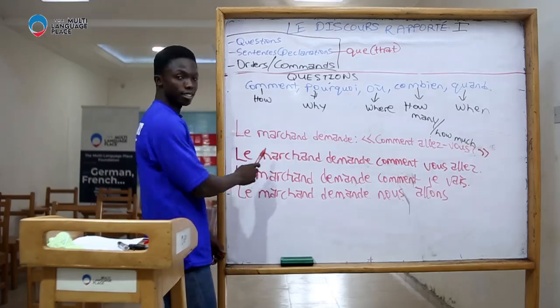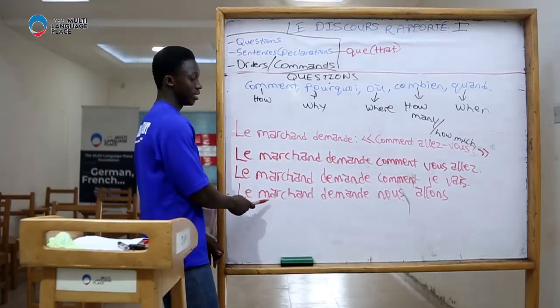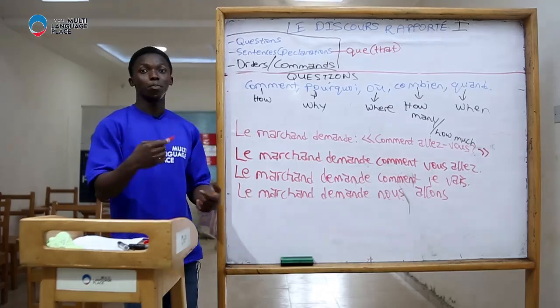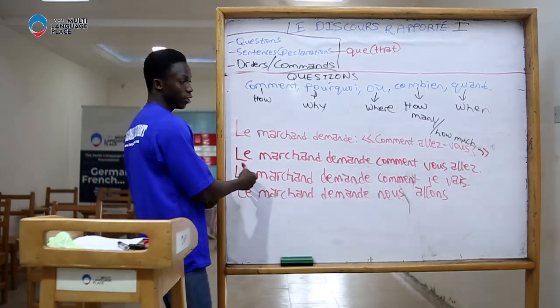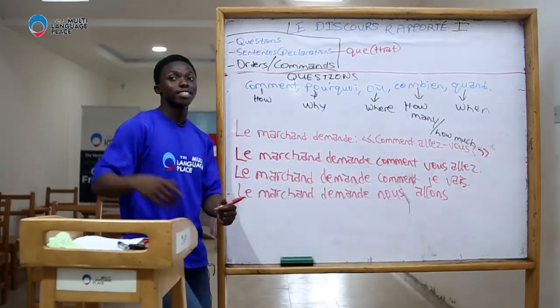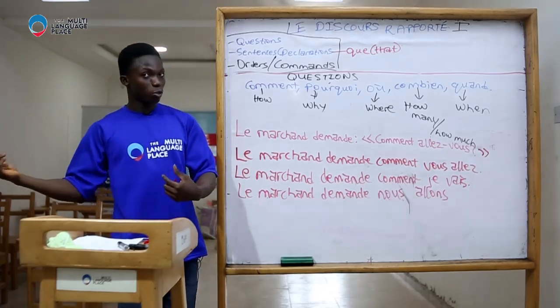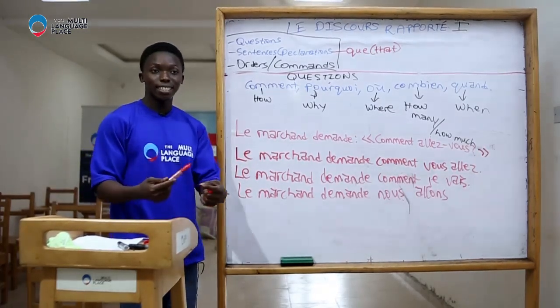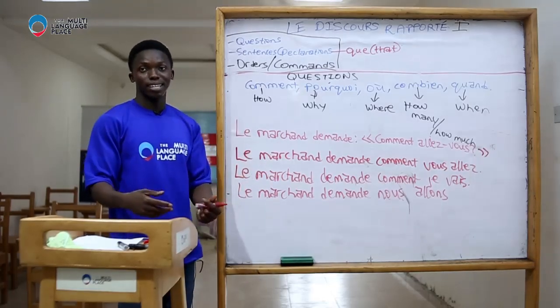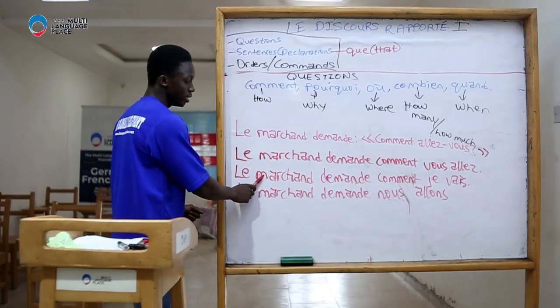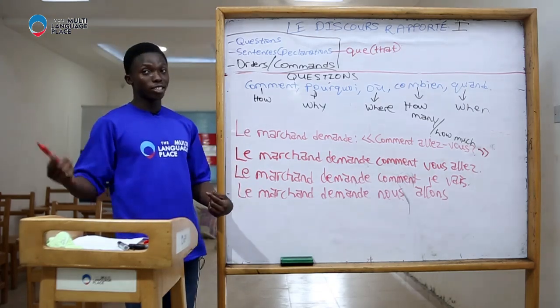So when do we say this? It depends on the person reporting the speech. If I say le marchand demande comment vous allez, it means it is a third person that was present when the seller was asking me. So the third person is telling me again, the seller is asking you how you are doing. Now for je vais, probably I am the one reporting the speech.